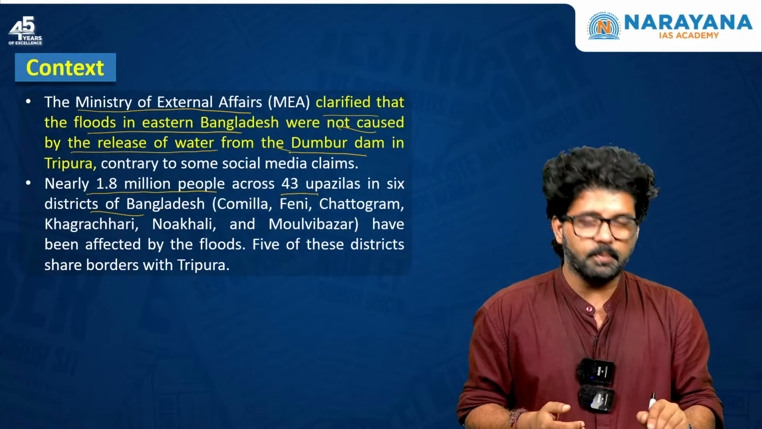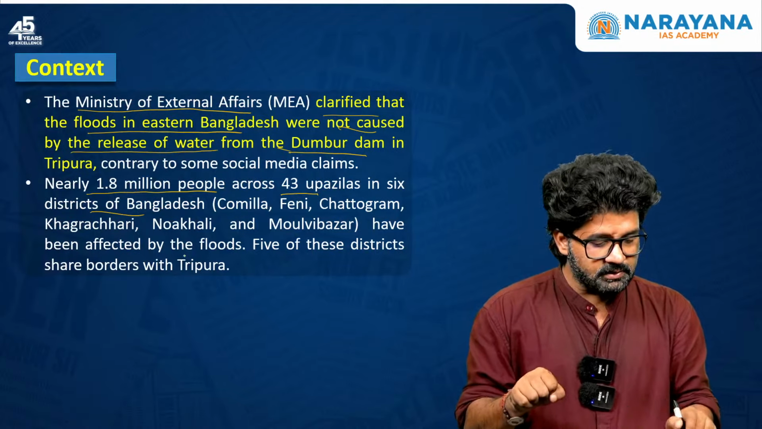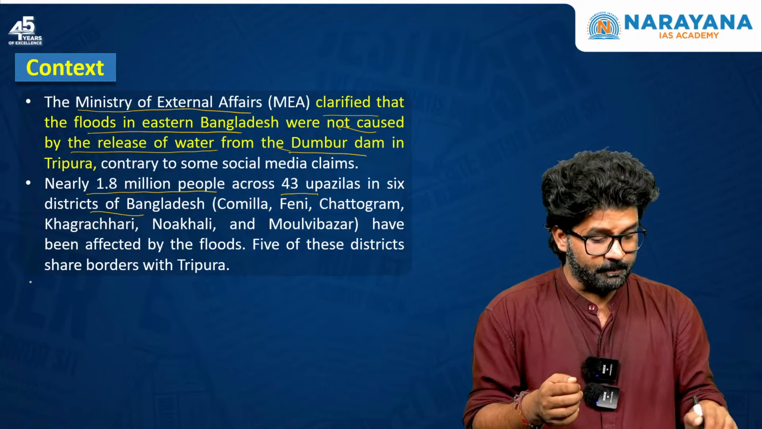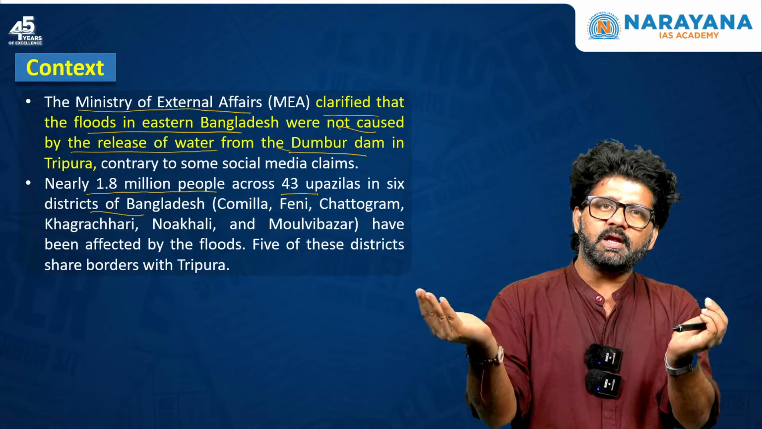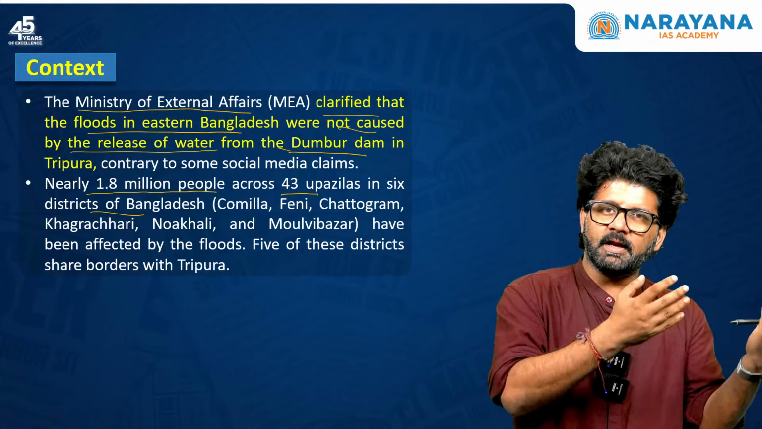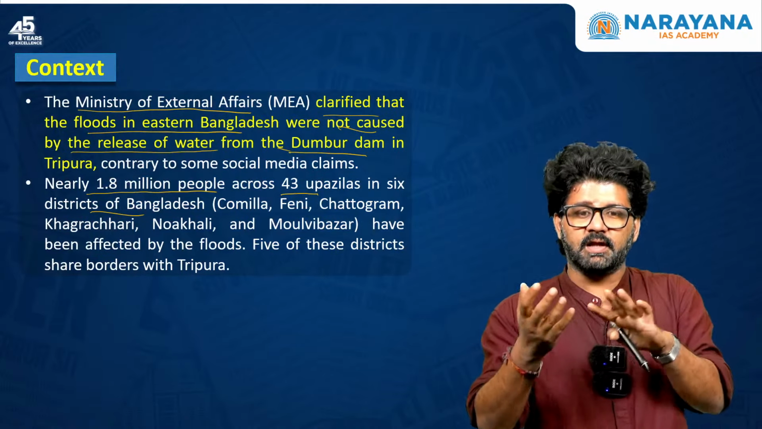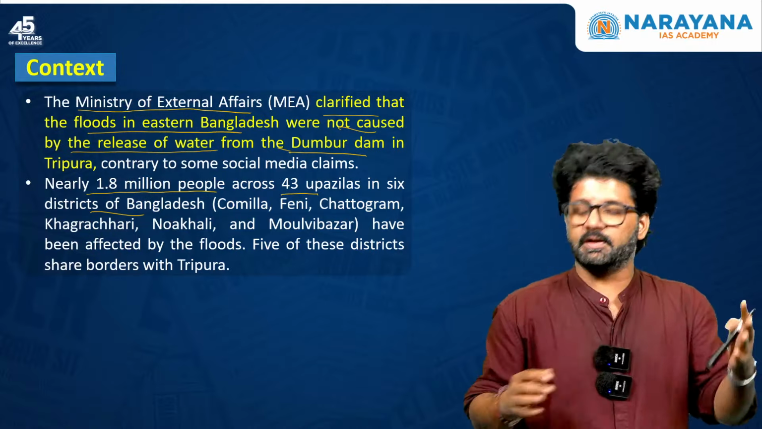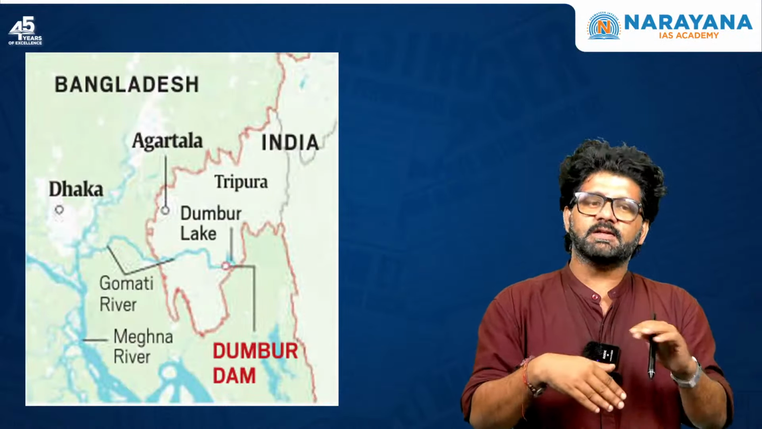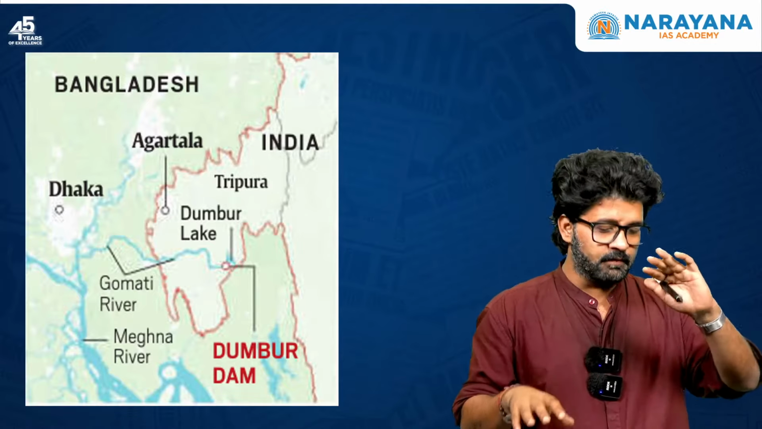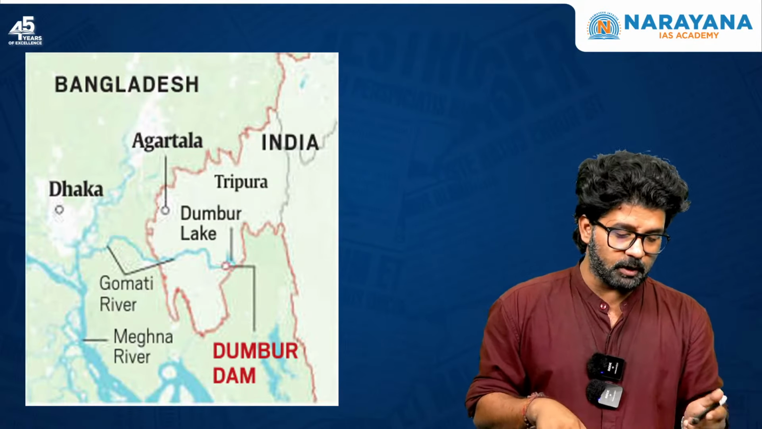In 6 districts of Bangladesh, and 5 out of these 6 districts share a border with Tripura, they are facing floods. So that's why many political experts of Bangladesh are saying that the happenings in Tripura are causing events in Bangladesh. Again, for understanding this, we have to understand the map and the geographical scenario of that particular region.